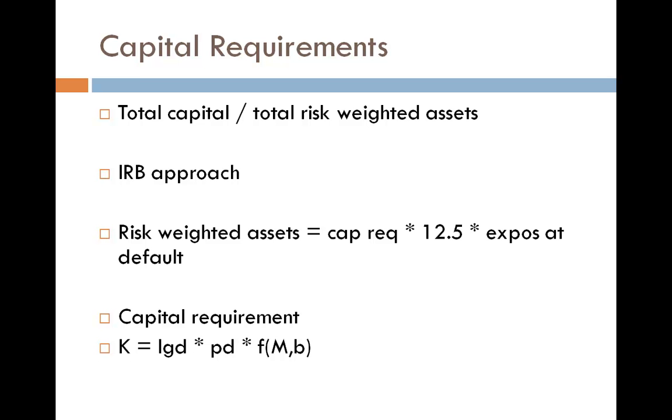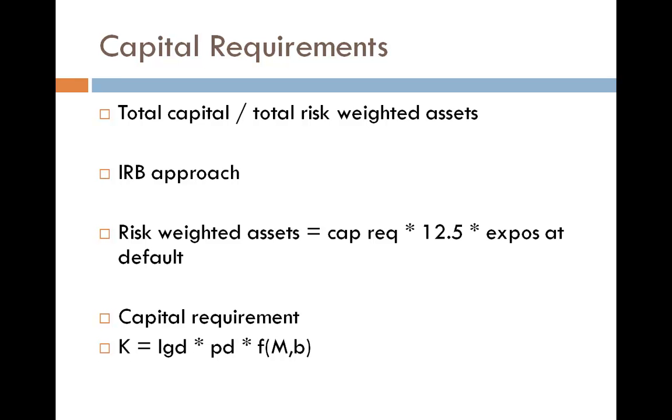The calculation of capital requirement, which is the first part in the third line that we are talking about, is itself a function of loss given default, which is LGD, into probability of default, into maturity adjustment factor, and it's related to exposure at default.